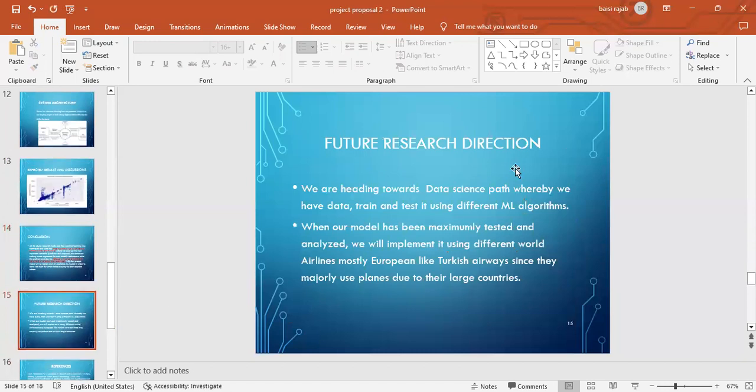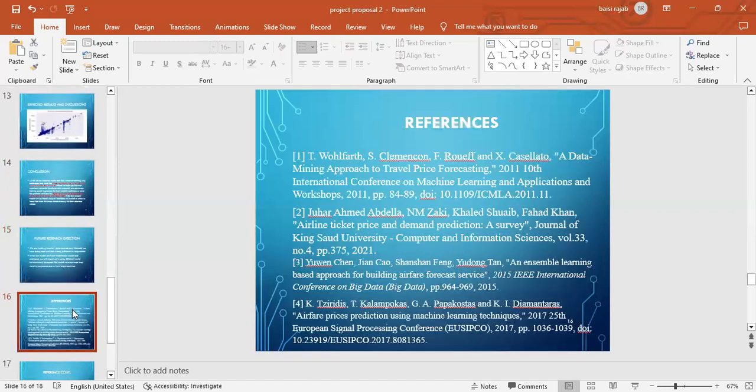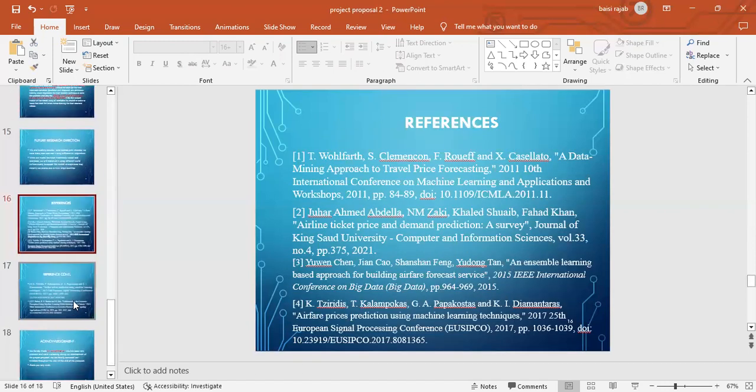So for our future research direction, this project is heading towards data science, whereby we shall get some data, train it, and test it with different ML algorithms. After our model has been tested and critically analyzed, we shall deploy it to different airlines worldwide. For European airlines like Turkish Airlines, we shall get their data sets and implement them in our model, and see if our model can also depict the same. So these are the references we used, the reference books. These are a few of them.